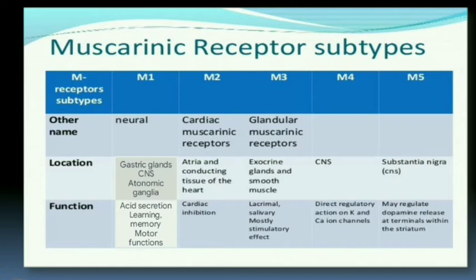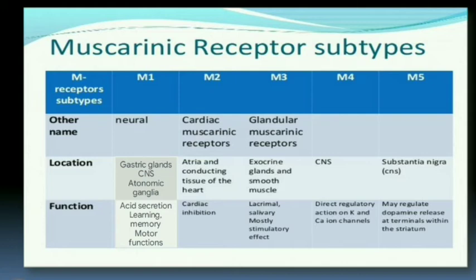Muscarinic receptors have been divided into 5 subtypes: M1, M2, M3, M4 and M5. The first 3 are major subtypes that are present on effector cells as well as on prejunctional nerves, and are expressed both in peripheral organs and in the CNS. The M4 and M5 receptors are present mainly on nerve endings in certain areas of the brain and regulate the release of other neurotransmitters.